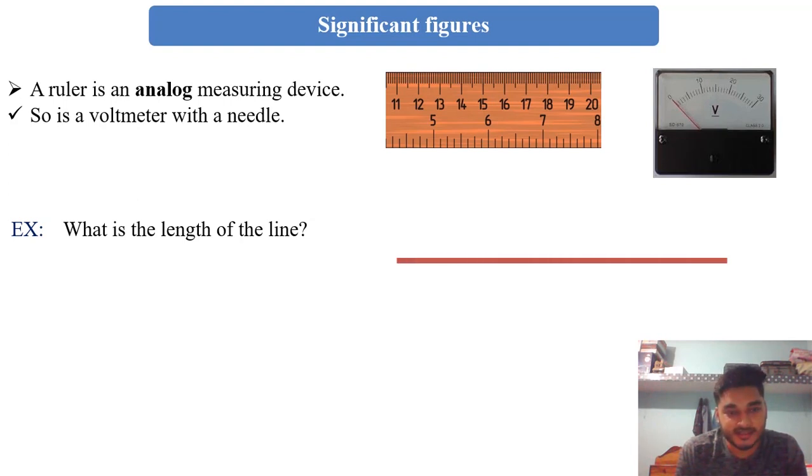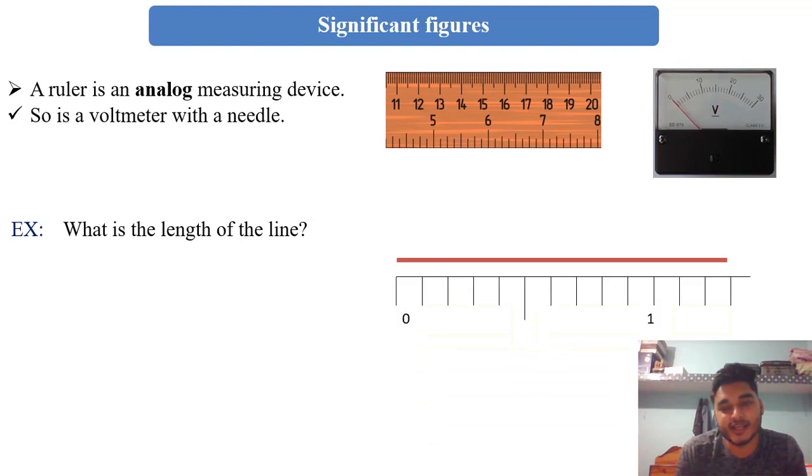Okay, here it is. We have to measure the length of this line. How can we measure it? It is very easy, with the help of a scale. Anybody can measure the length of this line. Let me take one scale. Here you can see it is marked starting from 0, then 0.5, 1, like that.